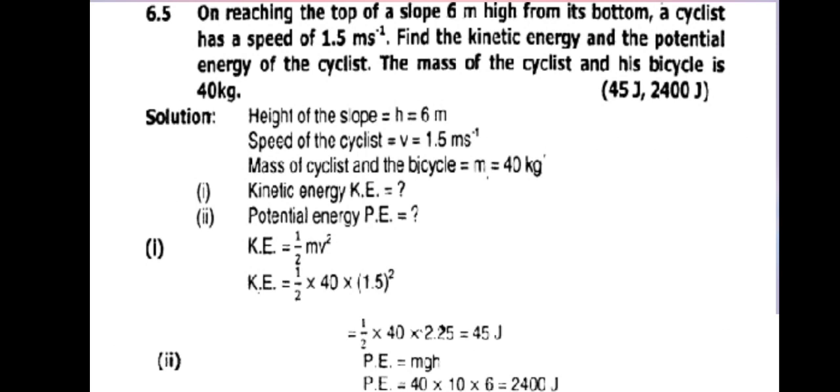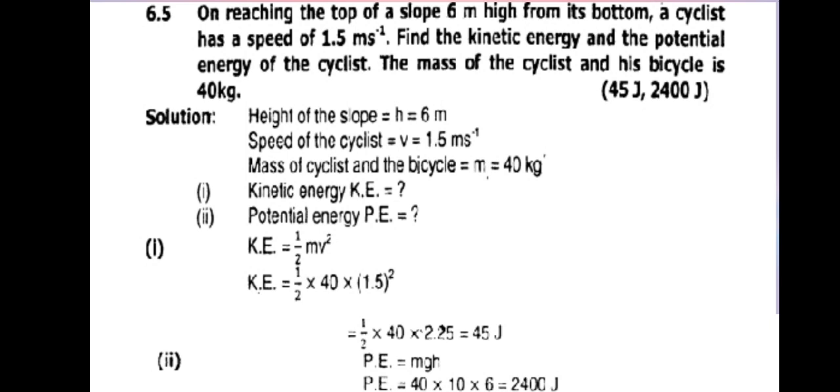Our next question from your exercise is 6.5. On reaching the top of a slope 6 meter high from the bottom, a cyclist has a speed of 1.5 meter per second. Find the kinetic energy and the potential energy of the cyclist. The mass of the cyclist and his bicycle is 40 kg. Given data: height of the slope h equals 6 meter, speed of the cyclist v equals 1.5 meter per second, and mass equals 40 kg.